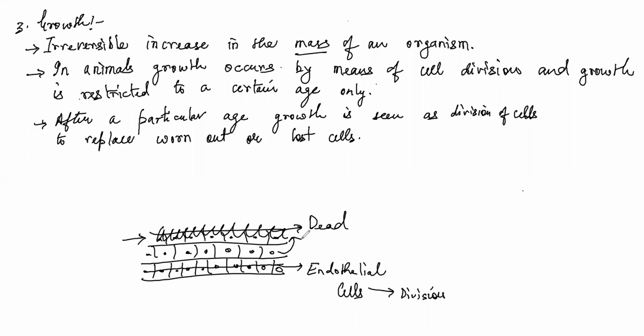Heart cells never divide after birth. Why is it so? Who said that? You are talking about cardiac cells. They do show division. Somebody said that.